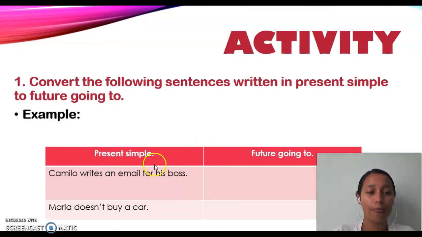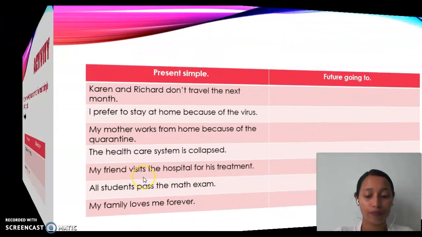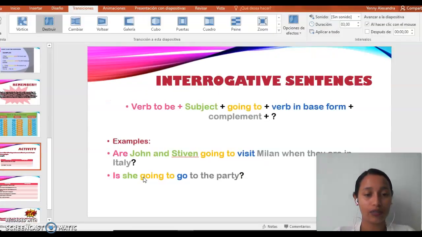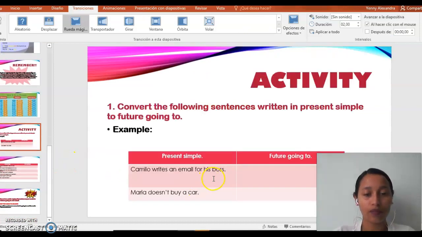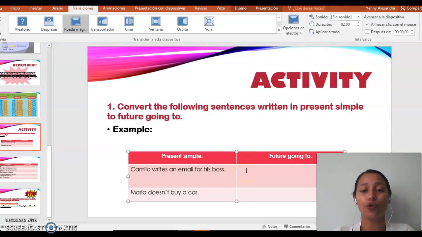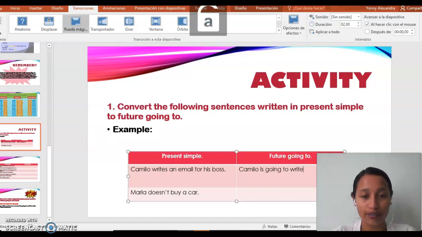So, for example, I have here one sentence in present simple, so I am going to convert this sentence to the future going to. So the sentence will be like this. Camilo is going to write an email for his boss.